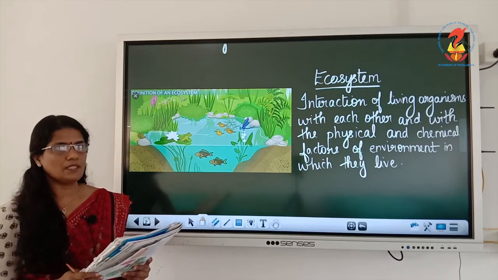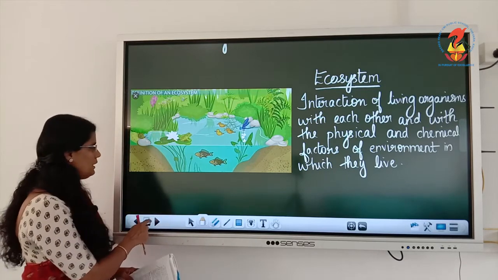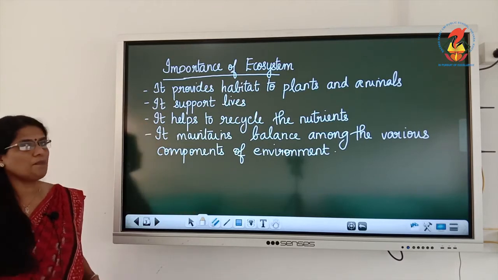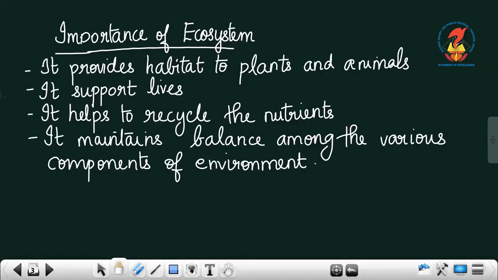Now next topic is about human environment. Before that we have to see the importance of ecosystem. It provides habitat to plants and animals, it supports lives, it helps to recycle the nutrients, it maintains balance among the various components of environment. So all this importance you can note down in your textbook.